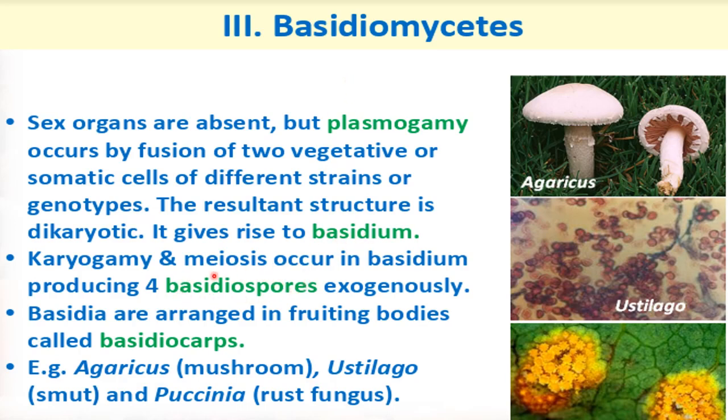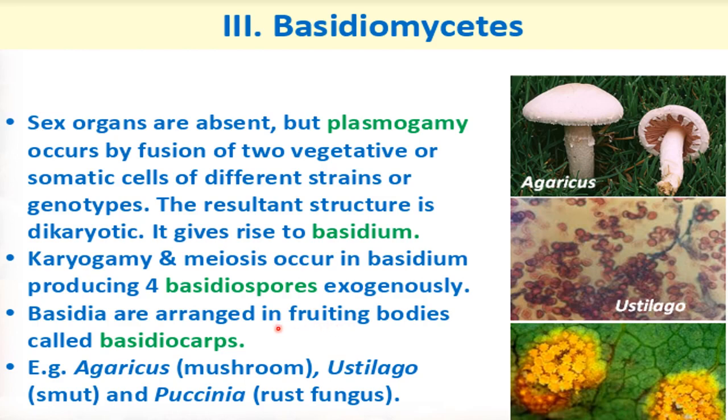Basidiospores will be formed. Now these basidiospores are produced exogenously, means on the upper side of this structure basidium. Now basidia are arranged in fruiting bodies. Basidium is singular form; when many basidium will be present, the plural form is basidia. These basidia are arranged to form a fruiting body, as the many asci arranged to form fruiting bodies.